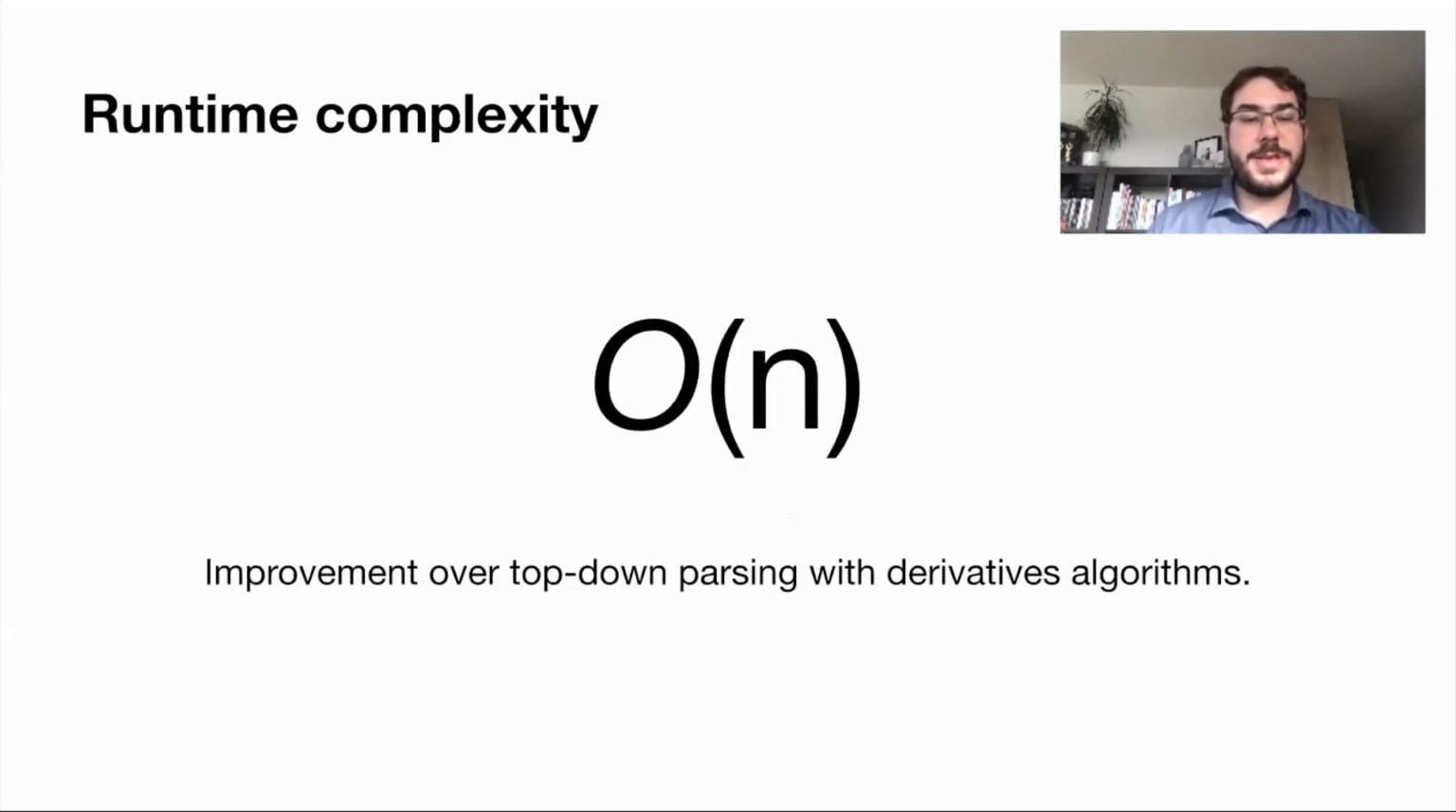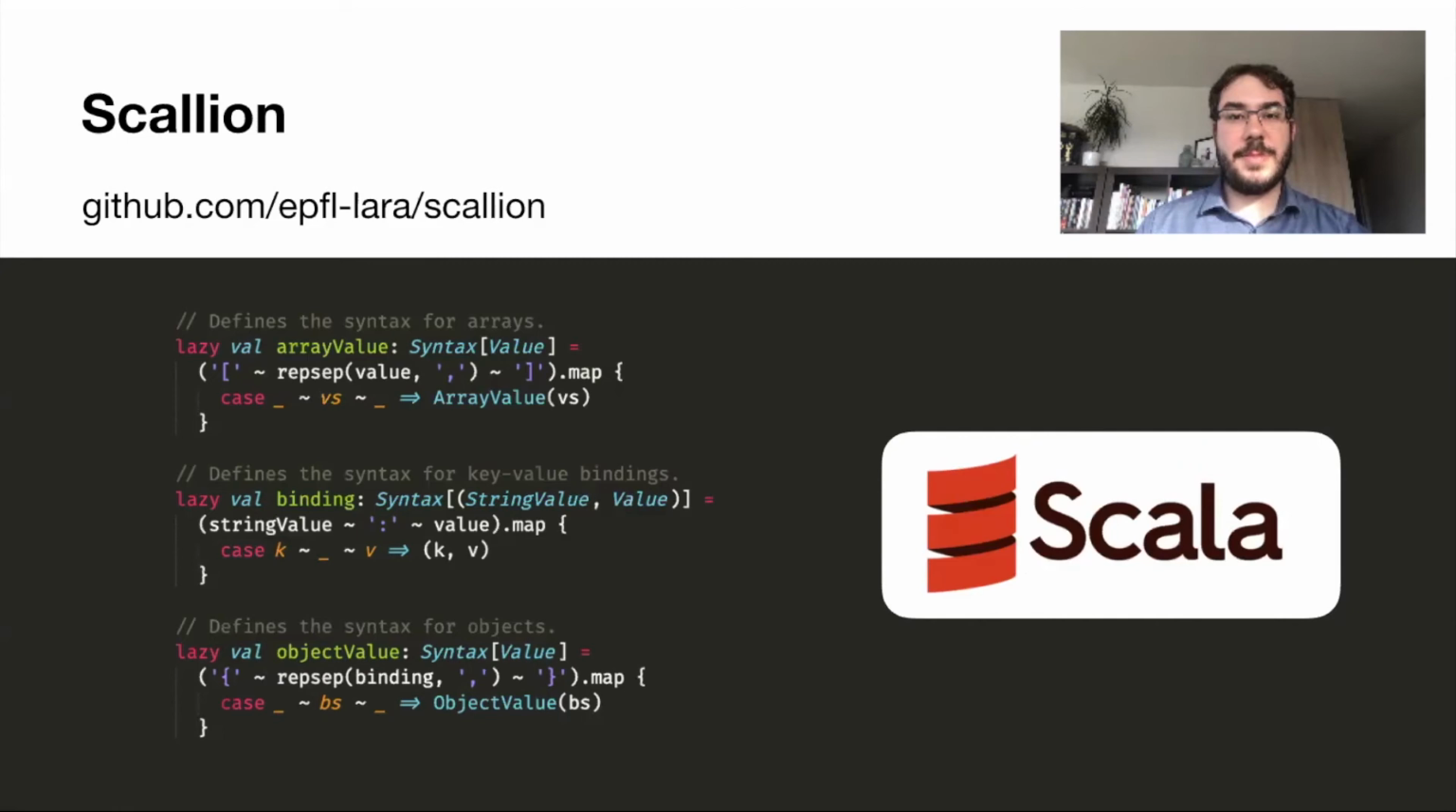The runtime complexity of the algorithm is O of n, which is an improvement over top-down parsing with derivative algorithms. The algorithm has been implemented as part of Scallion, a Scala parser combinator library available on GitHub. Here we see the syntax of the library to define syntaxes for array values, bindings, and object values for a JSON parser. Notice that we can use higher level combinators such as repetition with separations, and so on.